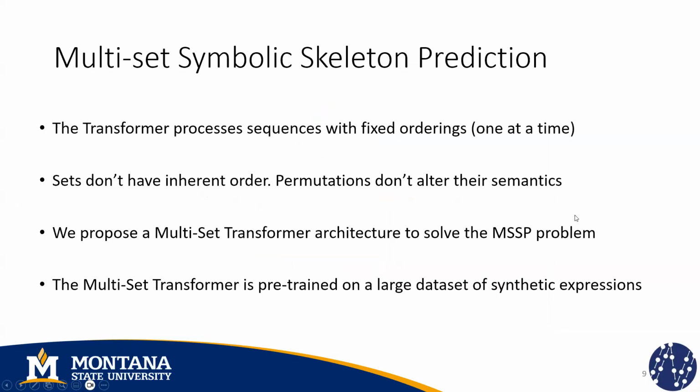Now, to solve this problem, we can't use a simple transformer because they were designed to process sequences with fixed orderings, which is not the case for sets. In the case of sets, we can permute all of their elements and the semantics remain the same. Also, there's another type of model called a set transformer, but it only processes one set at a time, and we're using multiple sets as inputs. That's why we're proposing a multi-set transformer architecture to solve the MSSP problem. The objective is to pre-train this model on a large dataset of synthetic expressions so that it's ready to perform inference whenever we receive data from an observed phenomenon.